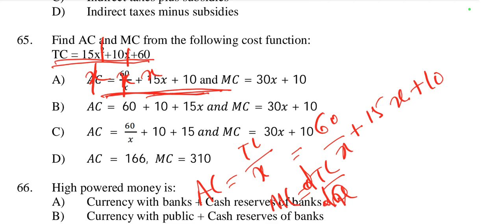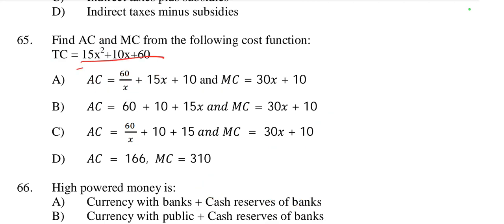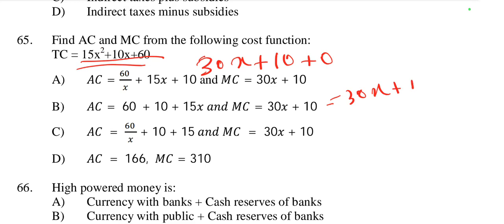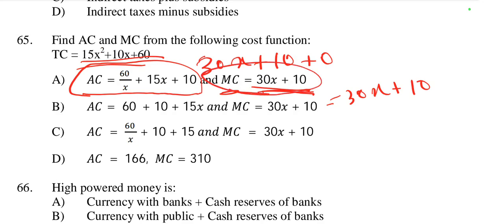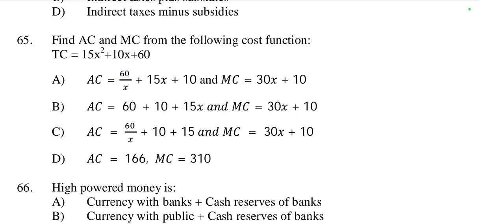The derivative of TC: 15x square, derivative is 15 into 2, 30x, plus 10 plus 0. So it is 30x plus 10. So MC is equal to 30x plus 10 and AC is equal to 60 by X plus 15x plus 10. So this is the right option, option number A.